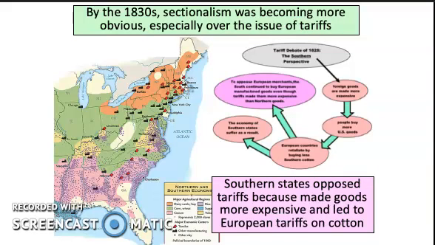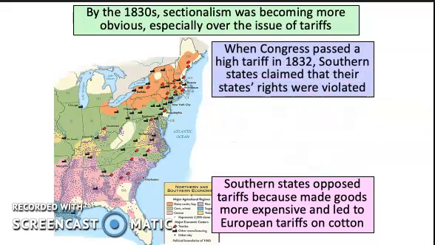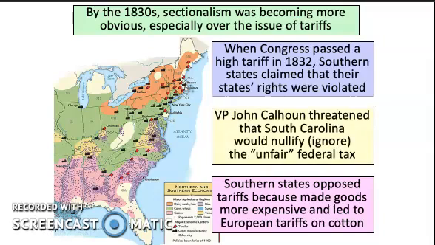However, many southern states are going to oppose tariffs because these goods, oftentimes made in other countries, become therefore more expensive, and it also leads to retaliatory tariffs on American cotton as well. Now, Congress in 1832 is going to pass a new high tariff. Now, southern states are going to claim that their states' rights are being violated. And the vice president at that time, a guy named John C. Calhoun, is going to threaten that South Carolina would nullify or ignore the unfair federal tax.